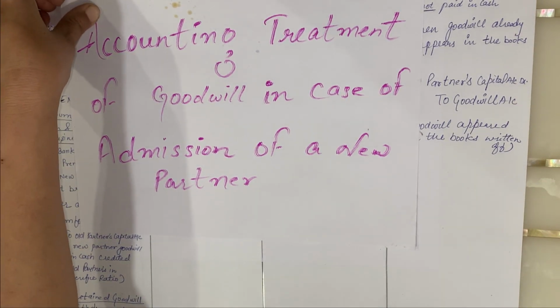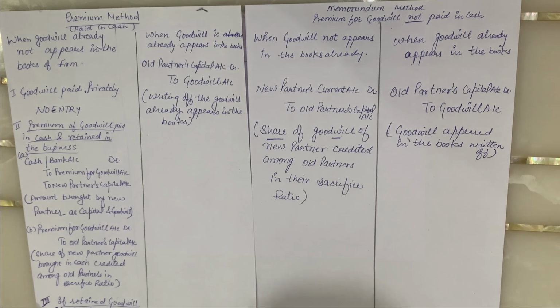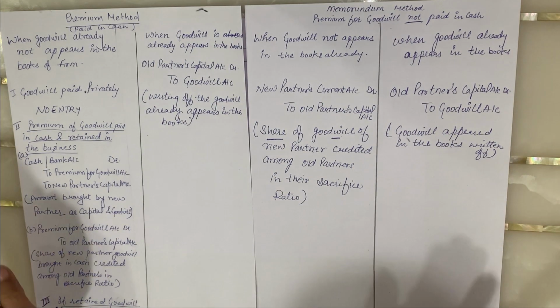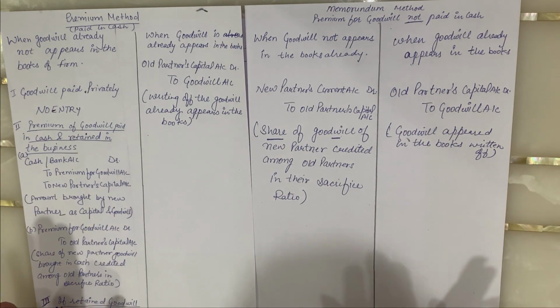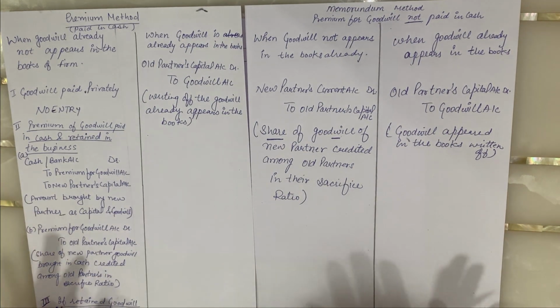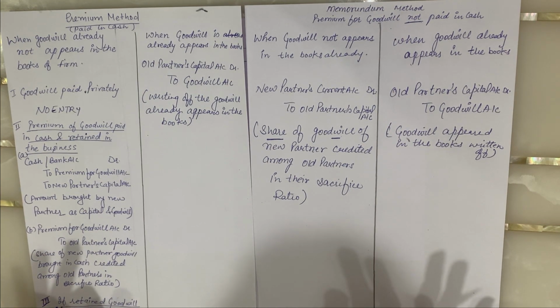See students, usually students convey their problem that they forget which entry is to be passed at which time. They get confused about which type of adjustment it is, which type of transaction is related to goodwill. For your convenience, we have maintained all the journal entries, as you can see floating on the screen. It is given in the form of a chart where you find all the journal entries related to goodwill together.